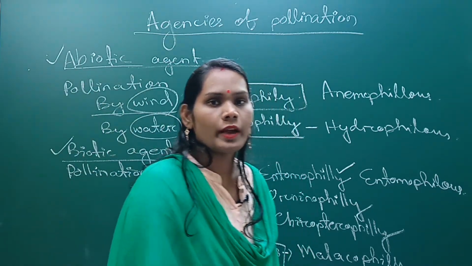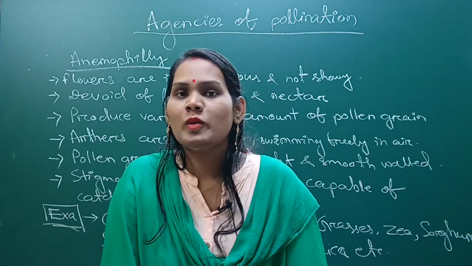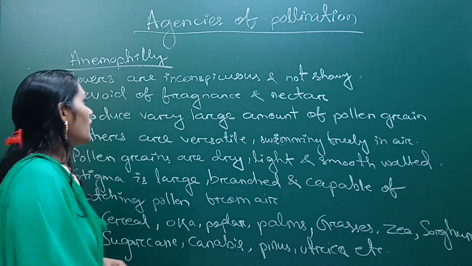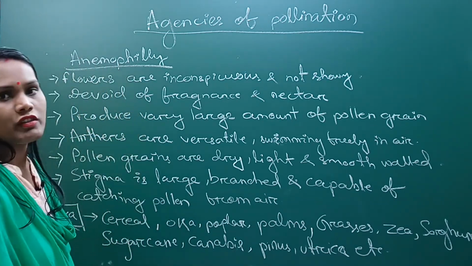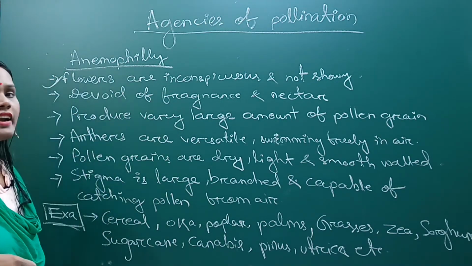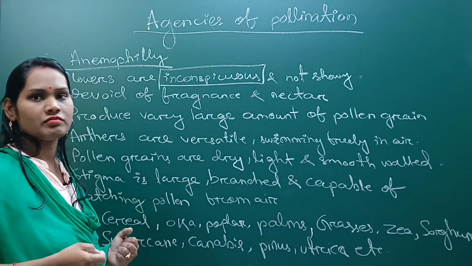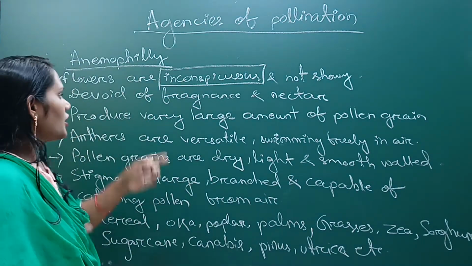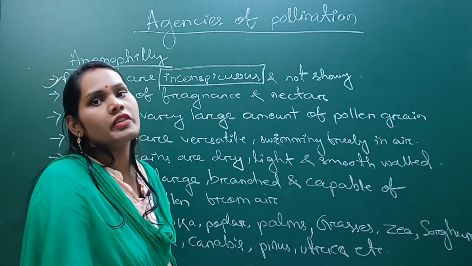Okay. So let's come to different adaptations in different pollinated flowers. Let's come to adaptations in anemophily type pollination. The flowers which are pollinated by the wind are called anemophilous flowers. In this type of flowers, the flowers are inconspicuous and not showy. Inconspicuous means the flower is not clearly visible and not attractive to the eye. It is devoid of fragrance. The flowers are without any fragrance, without bright color, and without nectaries.